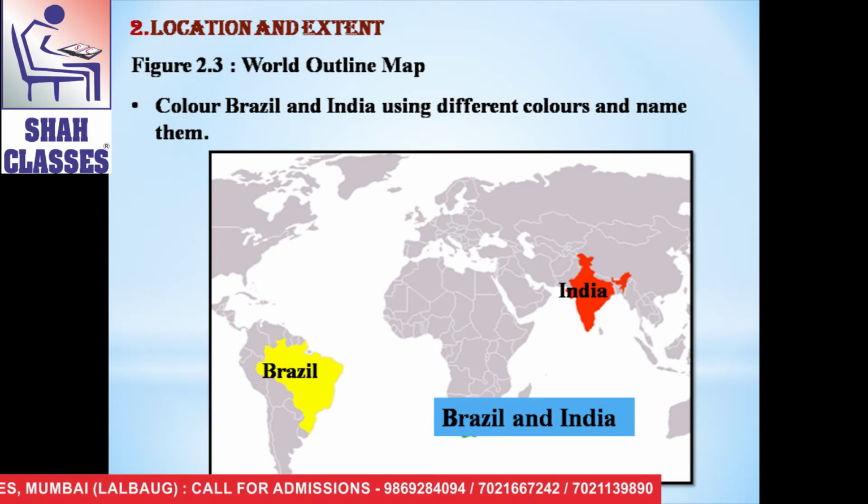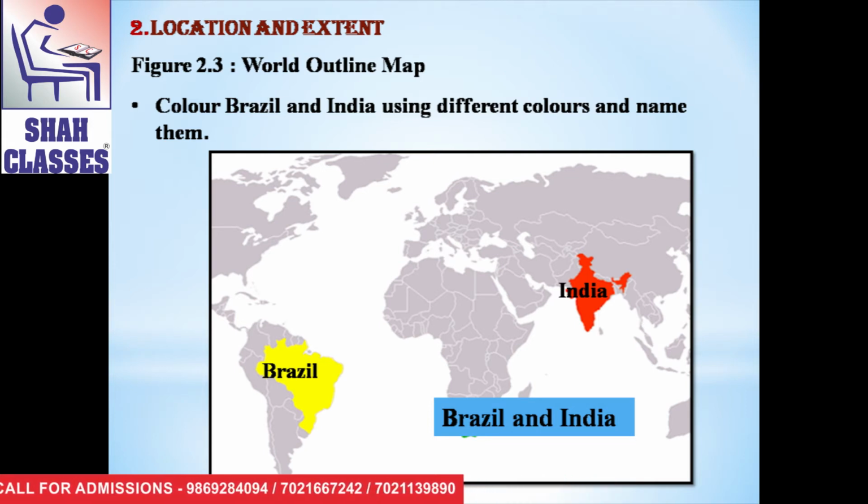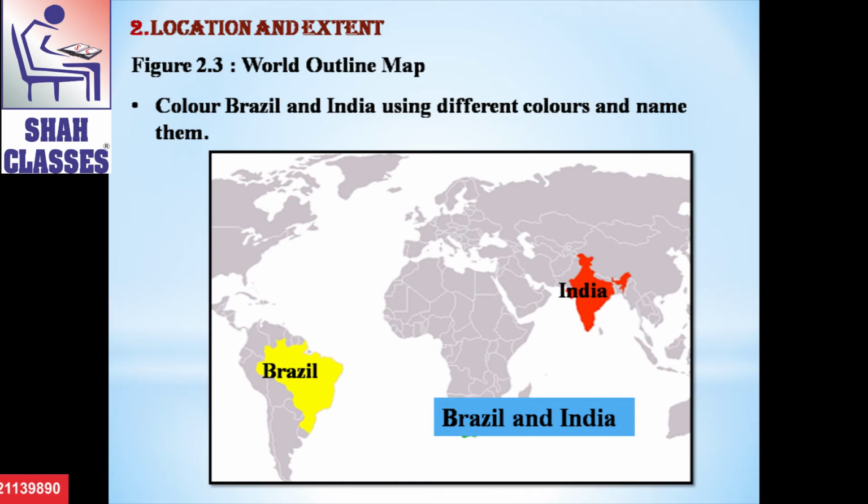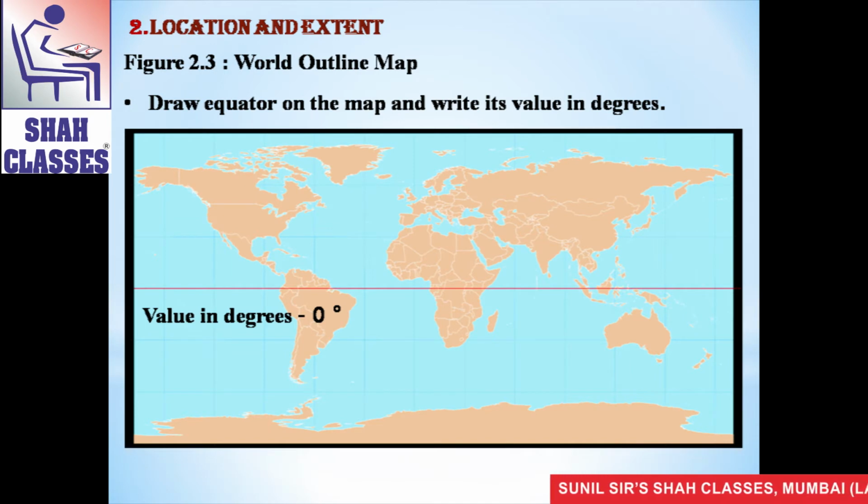See here, in this map, equator has been shown and the value of equator is 0 degree. In the world map, you can show equator with the pencil and you write the value of the equator also. Now the last activity is show the symbol for direction.